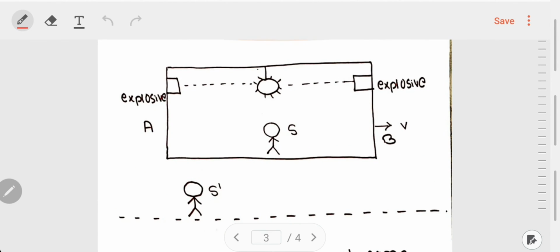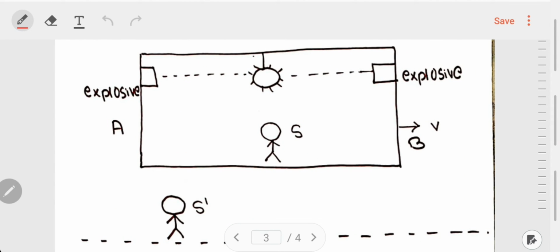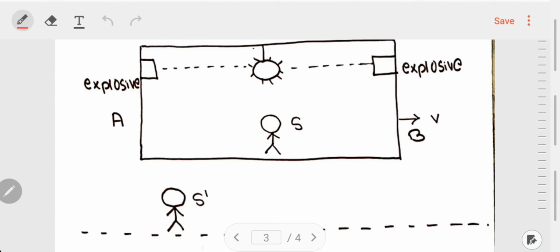So, let us understand this concept of simultaneity through a thought experiment. This was a thought experiment by Einstein. Sorry for my diagram skills. So, we have a train over here. This is our train and it is moving to the right with some constant velocity v.